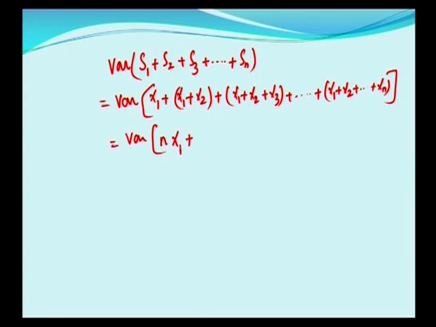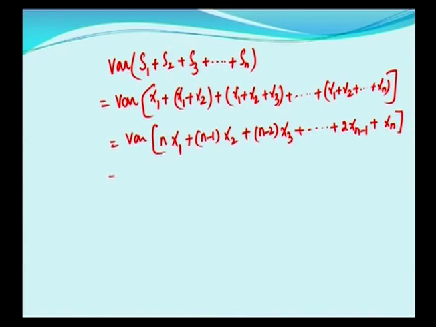And how many times is x2 there? x2 is not there in the first term, but it is there in all the other terms. There are n terms, it is not there in the first term. So, it is there in the remaining n minus 1 terms. So, n minus 1 into x2. Similarly, n minus 2 times x3 plus etc. What will be the last term? xn minus 1 will be 2 times and xn will be only 1 time. Last xn is only 1 time. Before that, xn minus 1 is 2 times.